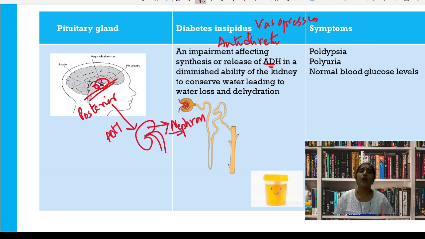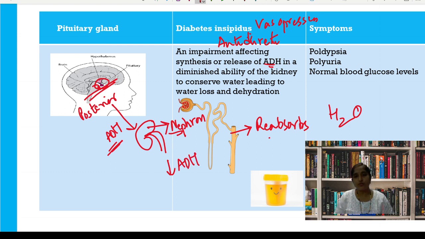So in the kidneys the ADH shows effect on the nephrons. Normally the function of the ADH is it reabsorbs water from the collecting duct and the distal tubule of the nephron. Whenever there is a deficiency in this hormone, either due to damage of the pituitary gland or damage of the nephrons, that results in decreased ADH. Normally it reabsorbs water, resulting in concentrated urine. But as there is a disturbance in this ADH production, the water goes out of the body.